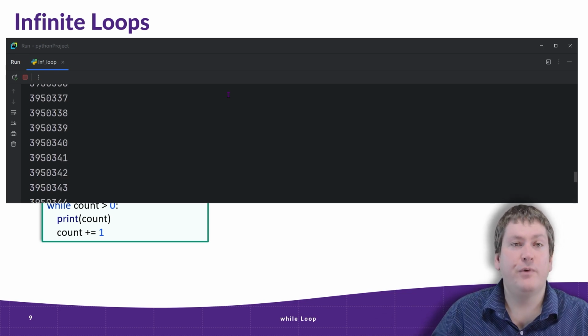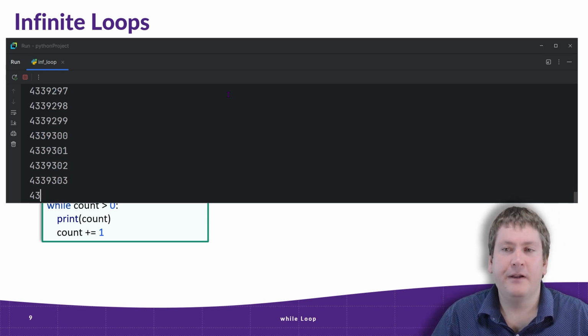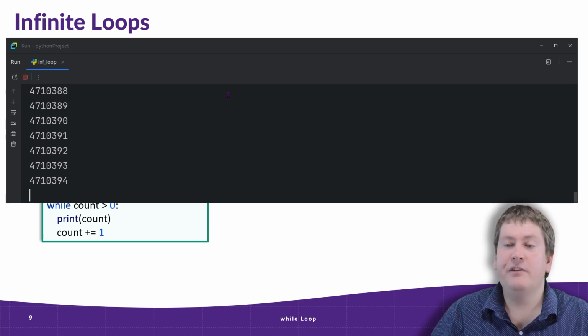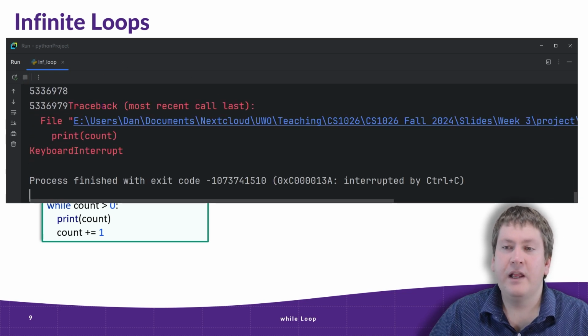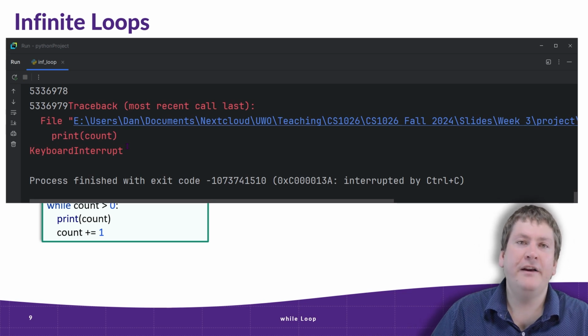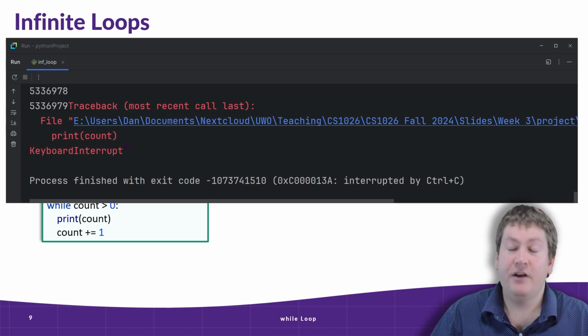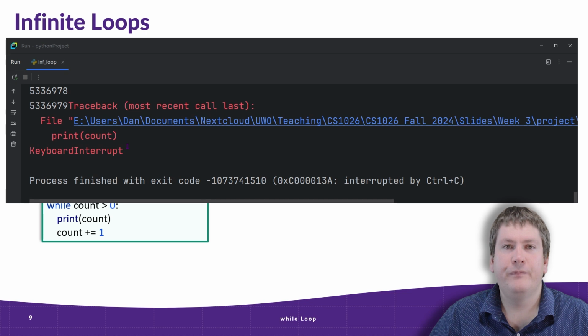So if you get in a situation like this where you accidentally create an infinite loop and you need to stop it, if you're using PyCharm, it's very easy. Well, you just have to hit the stop button. Then you'd go through, you'd correct your error, and you'd try running it again, and hopefully you don't have an infinite loop. Okay, let's close this and continue on.